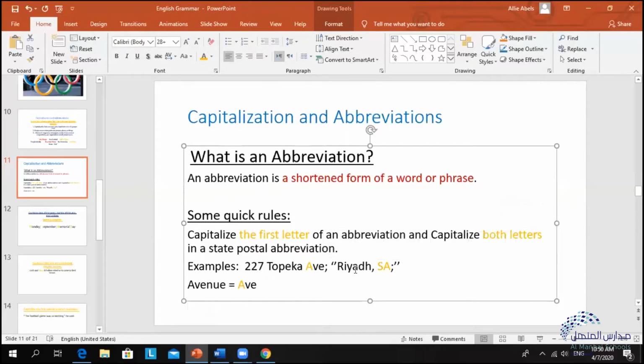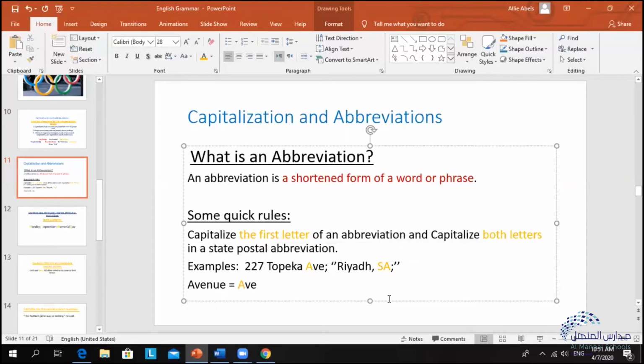So abbreviations, guys, are basically a shortened form of a word or phrase, and we need to capitalize the first letter of an abbreviation. So like in the example of 227 Topoka Avenue, instead of writing the word Avenue completely and fully out, we will write the abbreviation AVE, and we need to capitalize the first letter of the abbreviation AVE. Similarly, just a bit different, when we capitalize a state postal abbreviation, we need to make both of them capital.